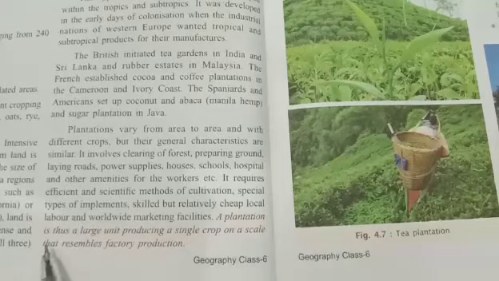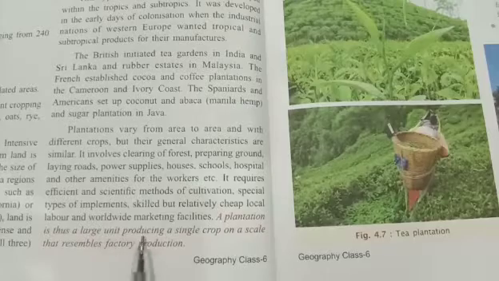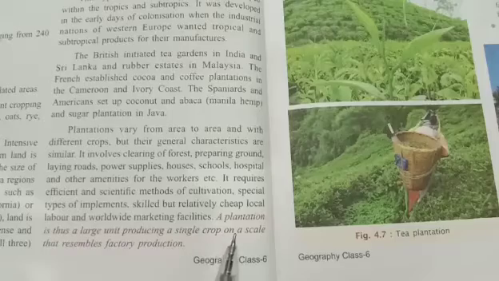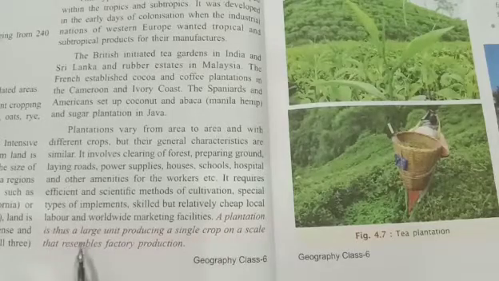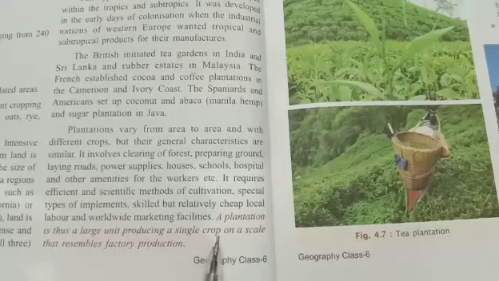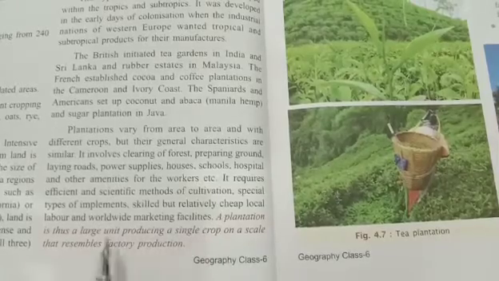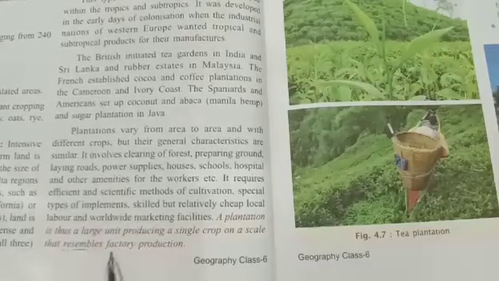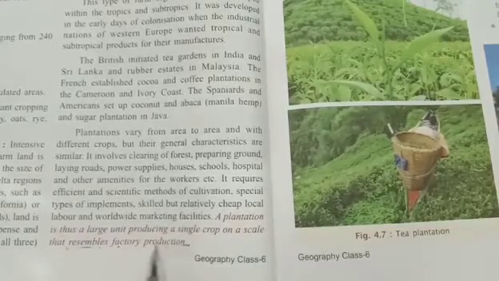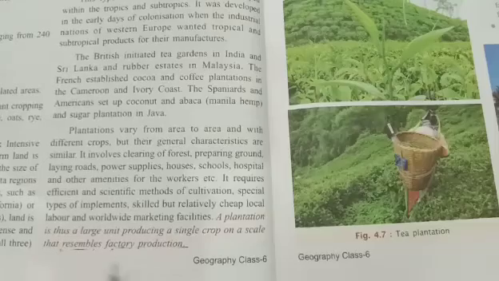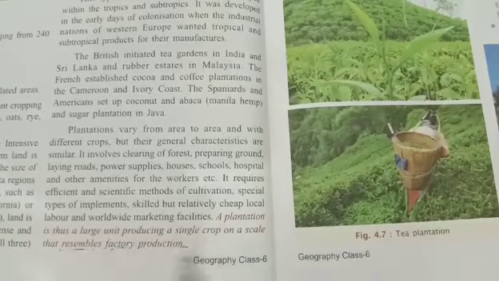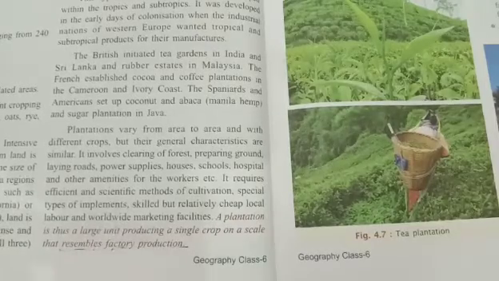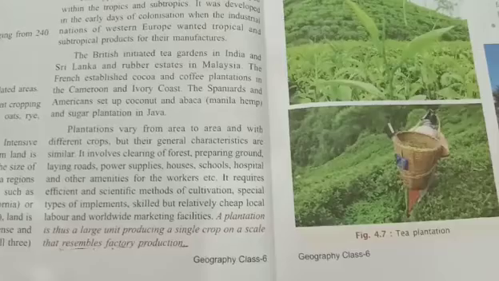A plantation is thus a large unit producing a single crop on a scale that resembles factory production. So you can say that a plantation is a large unit producing a single crop. A single crop is grown on a large scale, and it quite resembles factory production. It means it is the same as a product being manufactured in a factory. As in a factory people produce a product, the same thing can be seen in plantation farming also. So this is plantation farming.